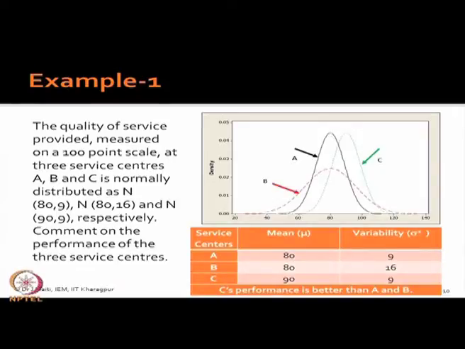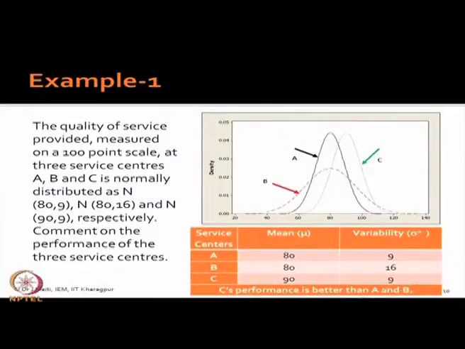Yes, why? Mean, you are right. The mean value is 90 and it is quality of service provided on a 100-point scale, so the higher the value the better the process.